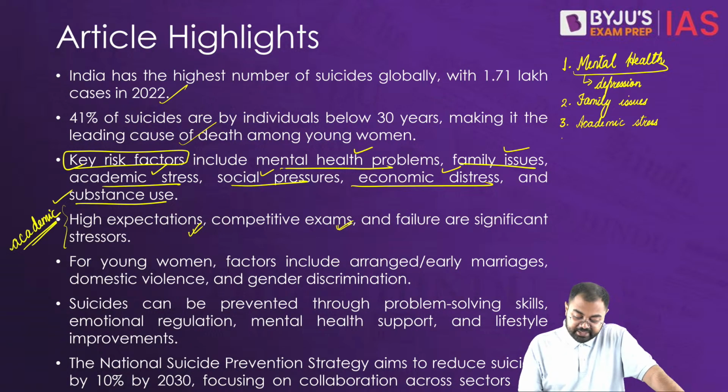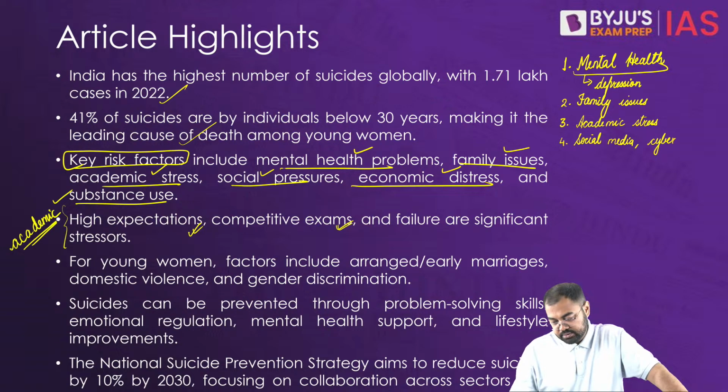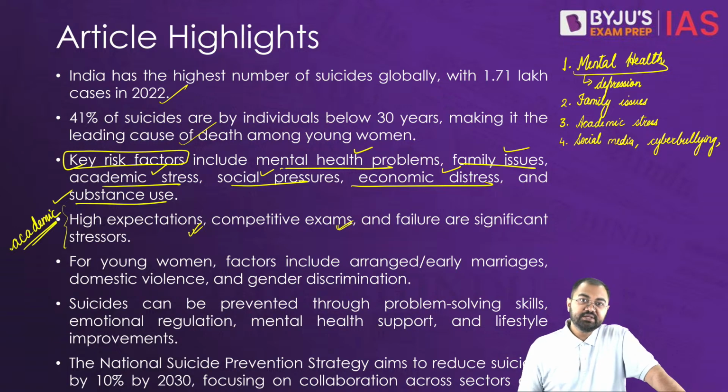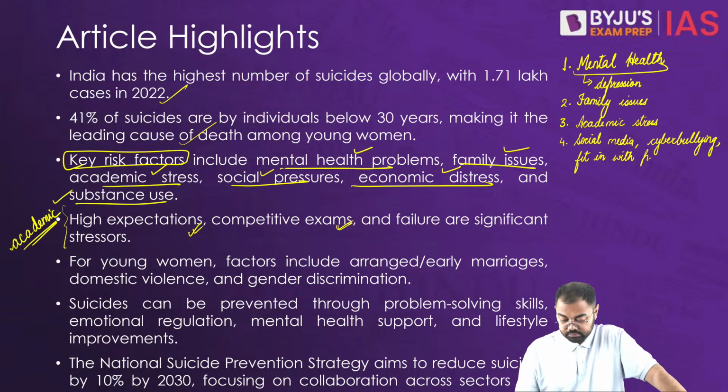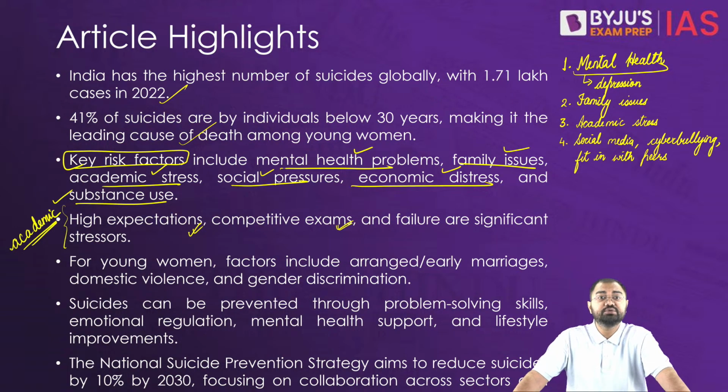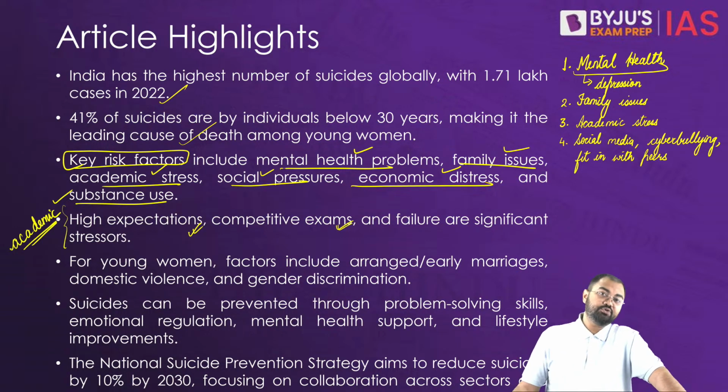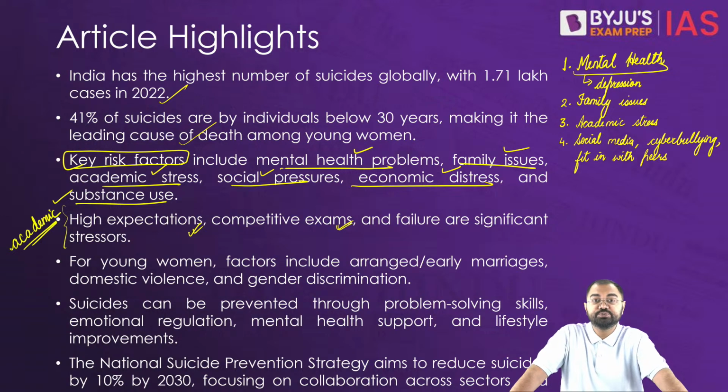So that's why we see social media, cyberbullying, and the struggle to fit in with peers. These things have led to feelings of isolation and despair in a lot of young people, and that contributes to these issues increasing.